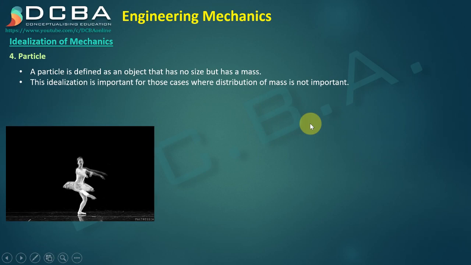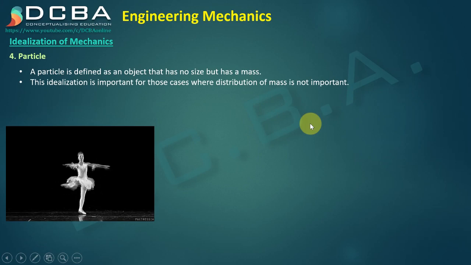is spinning basically. So we can see that when she folds her hands towards herself, the rate of spinning increases, and when the hands are outwards, the rate of spinning decreases. This is basically the conservation of angular momentum. You might have learned this in your physics. But what we are interested in here is that when the mass distribution is towards her, when the mass distribution is near to the axis of the rotation, that time her spinning is increasing. When the mass distribution is outwards, her spinning is decreasing. So this is the case where distribution of mass is important.